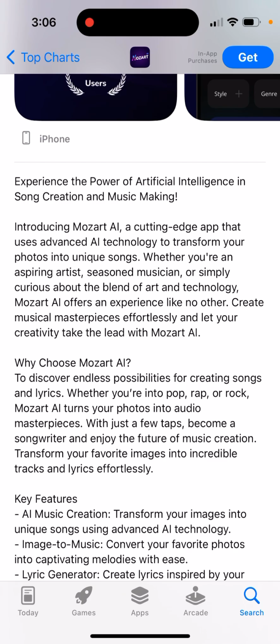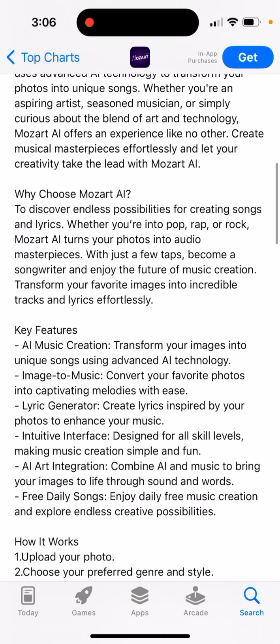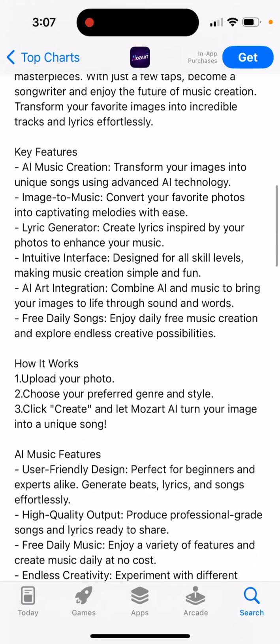Create musical masterpieces effortlessly. Let your creativity take the lead with Mozart AI to discover endless possibilities for creating songs and lyrics. Whether into pop, Mozart AI turns your photos into audio masterpieces. So pretty cool. You can transform your images into songs, image to music, lyric generator, AI art. Upload your photo, choose your preferred genre style, and tap create.